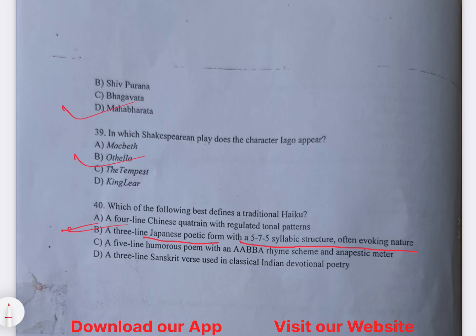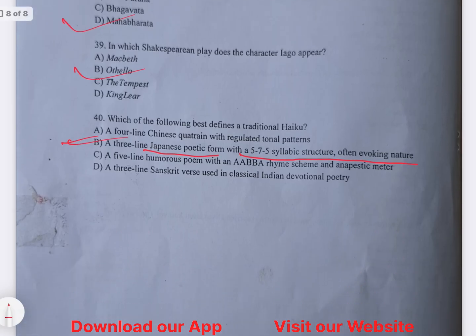So this is the Jamia BA English Honors Entrance answer key.